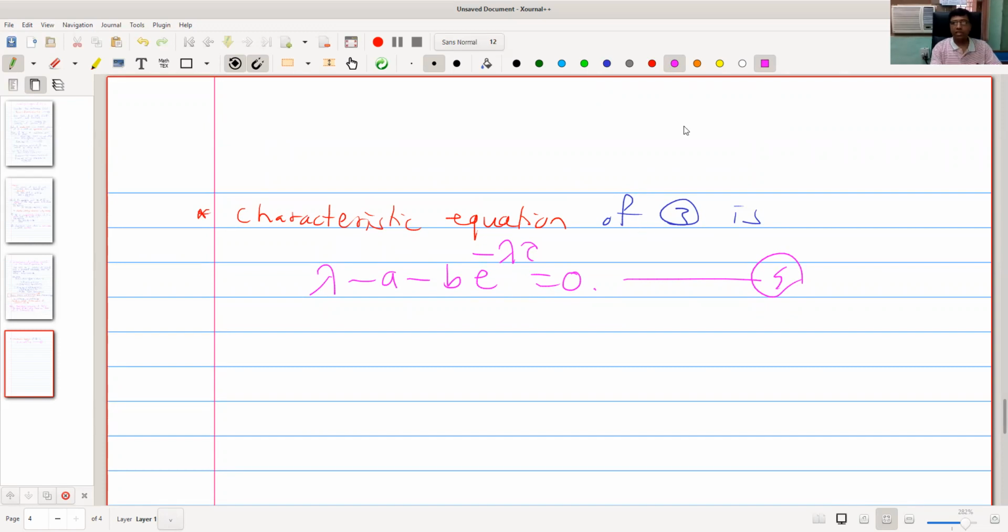Now we see the definitions, or we can have a classification of equilibrium points.